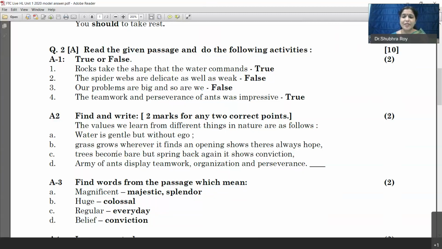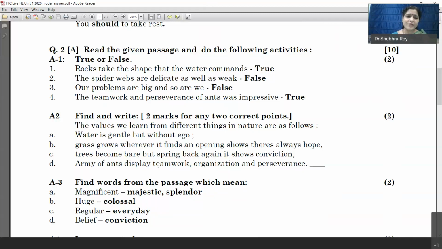Now, again, let me alert you here that this question is a complex factual question which will be based on the passage. So do not write anything outside the passage. You will find the answers from the passage. They will be scattered here and there in the passage. You have to find them, compile them, and write the answer. You can score full 2 marks here in this particular question.